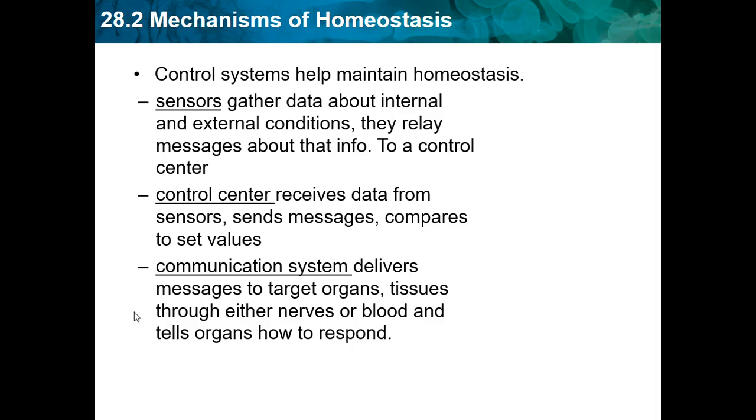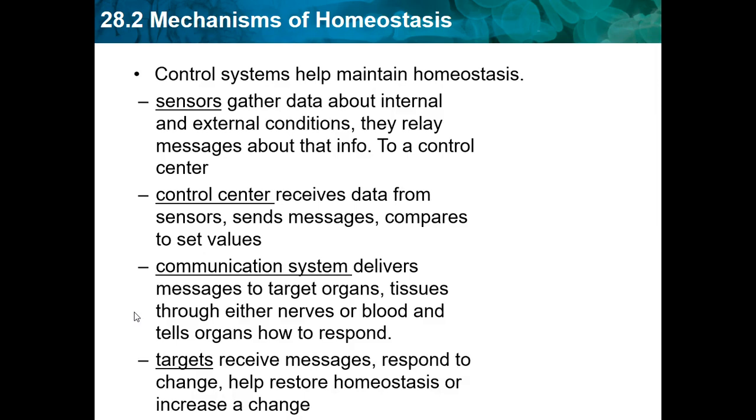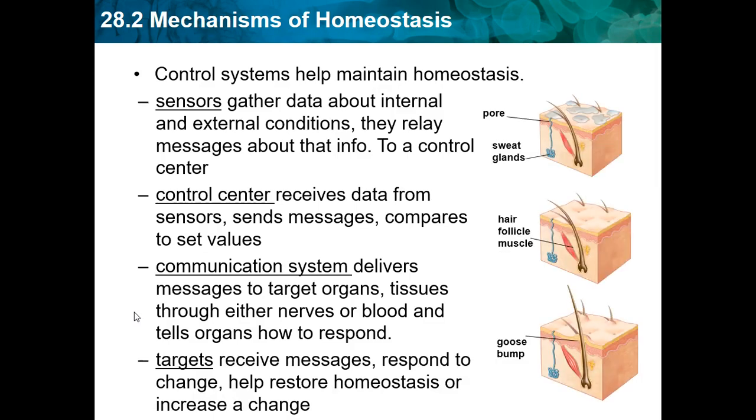Basically we get messages from our sensors, which tell us maybe we're cold, and then the control center receives these messages and sends them out to other body parts and organs to help maintain the temperature we need. Targets receive messages and respond to the change, which helps restore homeostasis or increase a change.